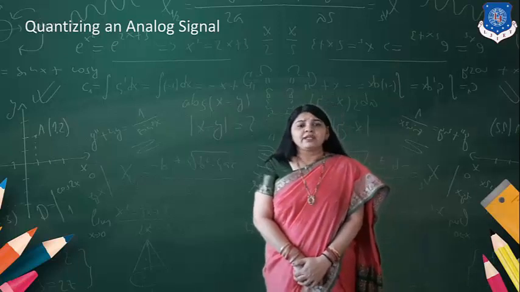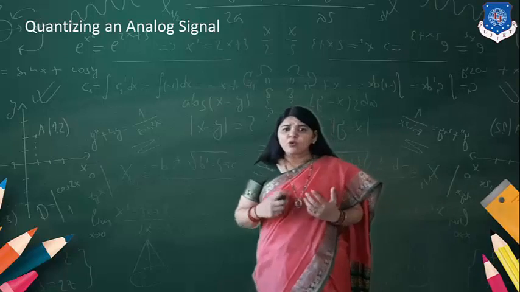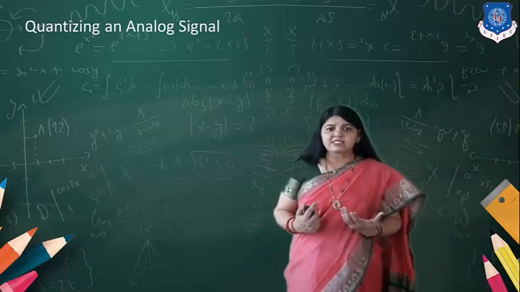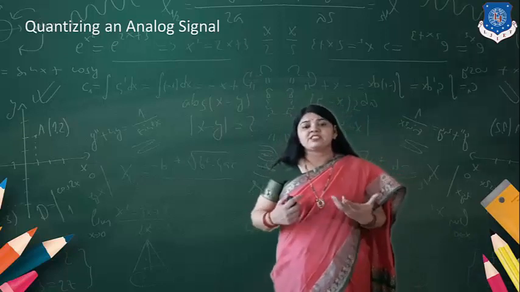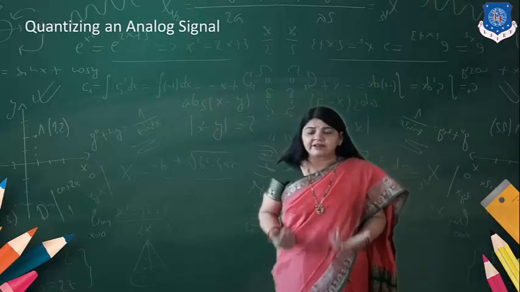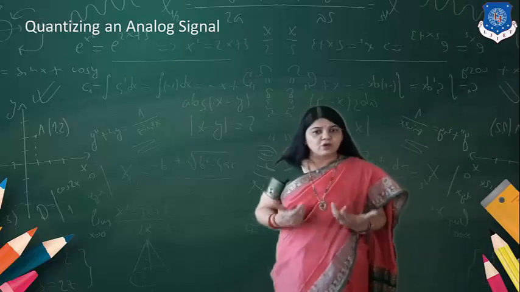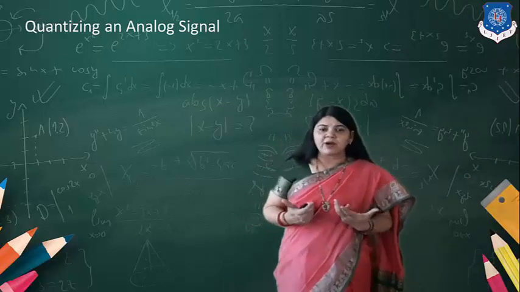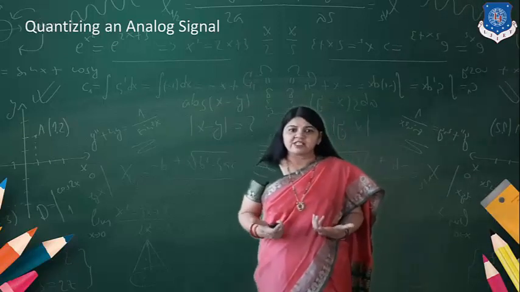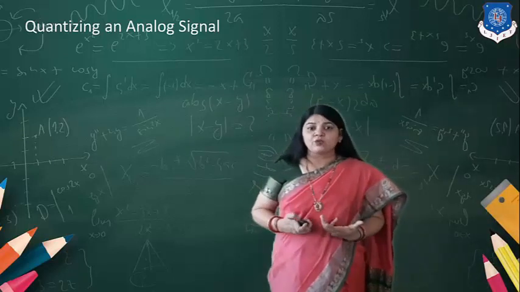It is about quantizing an analog signal. As we have converted the continuous signal into the discrete form, now for digitizing the value, for taking out the binary values, we need a process which is referred to as quantization. After performing quantization, we can have the value for the particular pulse.